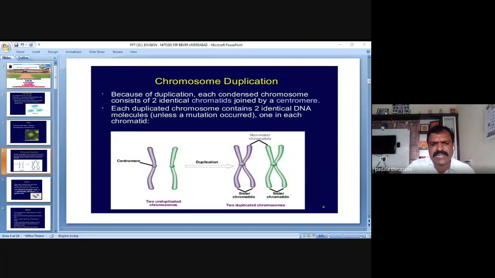I hope you clearly understood. The blue color chromatids are sister chromatids, whereas the green color chromatids are also sister chromatids. Here one chromosome contains the blue color chromatid, the other chromosome consists of the green color chromatid. So both these chromatids we can call non-sister chromatids.